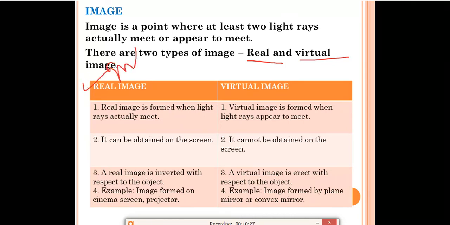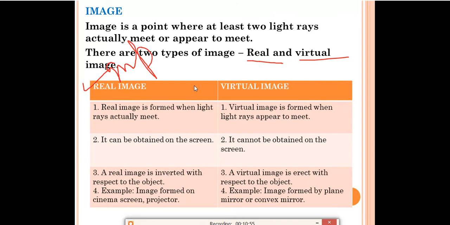So what are real images? Real images are those images which can be obtained on the screen, and virtual images are those images which cannot be obtained on the screen. This is the main difference between the real image and the virtual image. A real image can be obtained on the screen, like for example your cinema theater screen or projector. A virtual image cannot be obtained on a screen, like the image formed by the plane mirror or the convex mirror.